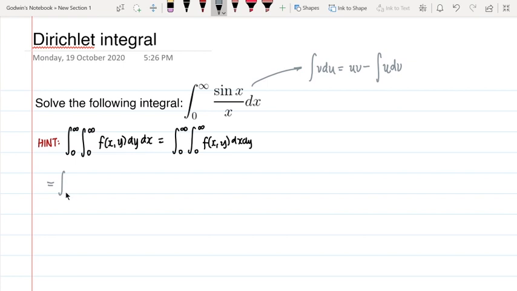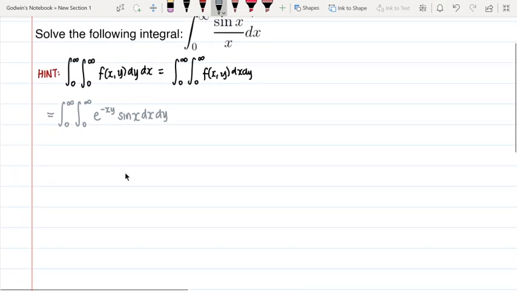Okay, just write down the limits first, 0 to infinity and then 0 to infinity. I found this proof in ProofWiki. They started off with e to the negative xy, and you can call your second variable anything, there's no problem. And then sine of x dx dy. So, let's analyze this integral first. We integrate this in terms of y first.